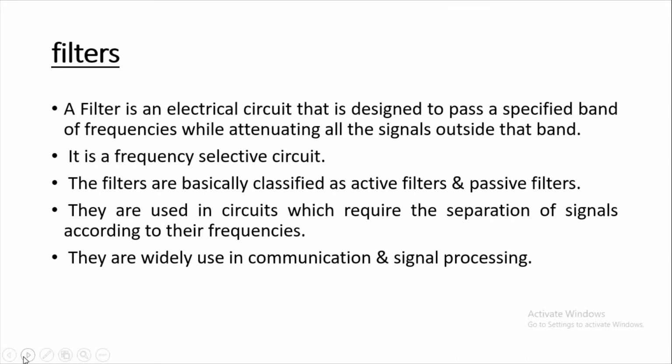Now, what is a filter? A filter is an electrical circuit that is designed to pass a specified band of frequency while attenuating all the signals outside that band. It is a frequency selective circuit. Filters are basically classified as active filters and passive filters. They are used in circuits which require separation of signals according to their frequency. They are widely used in communication and signal processing.